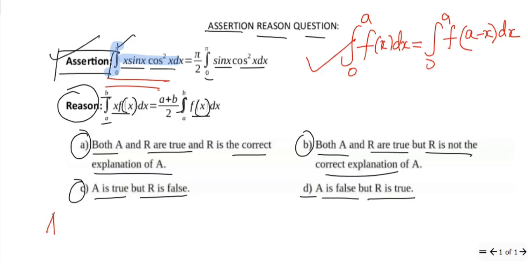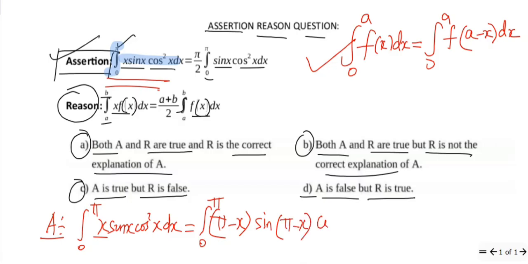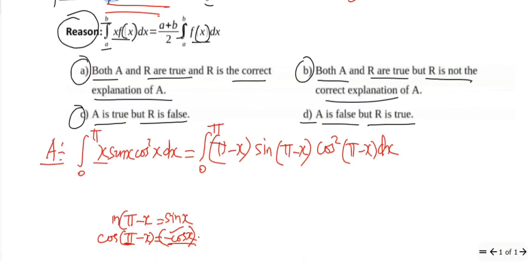The assertion has been given as integral from 0 to pi x sin x cos square x dx. Now we'll substitute that. Here instead of x we will have pi minus x, and for sine also we get sine of pi minus x, and cos square of pi minus x, dx. We know already that sine of pi minus x is sine x, and cos of pi minus x is nothing but negative cos x. So we are going to use this here.